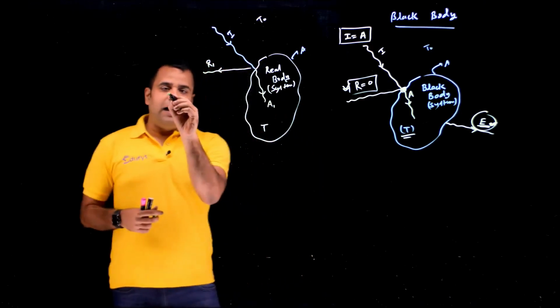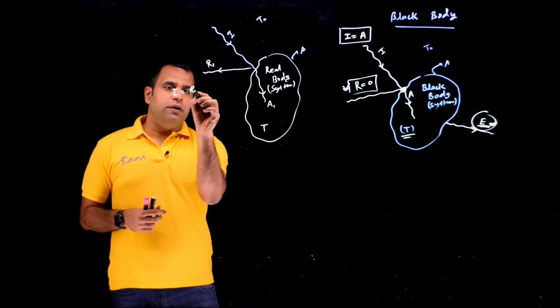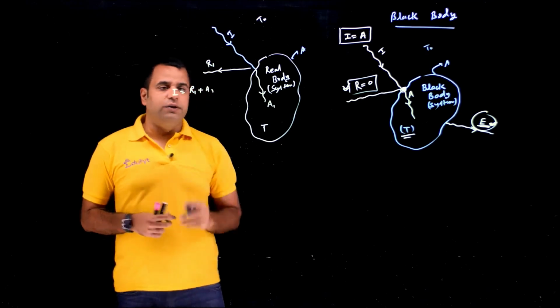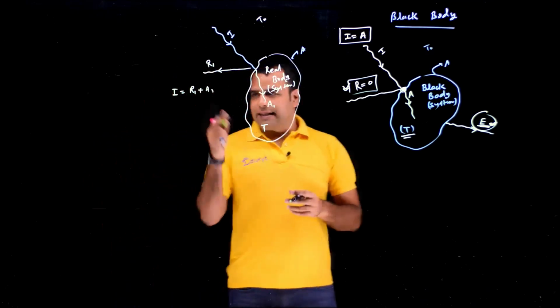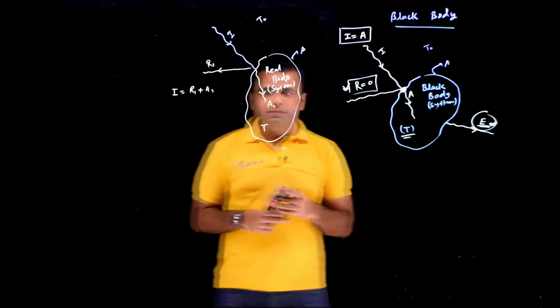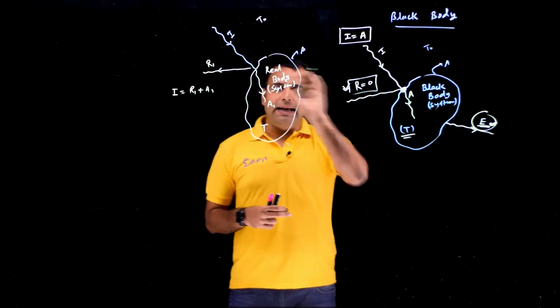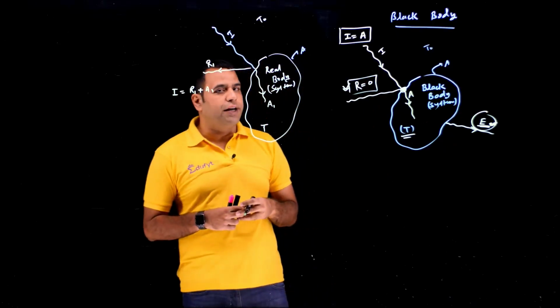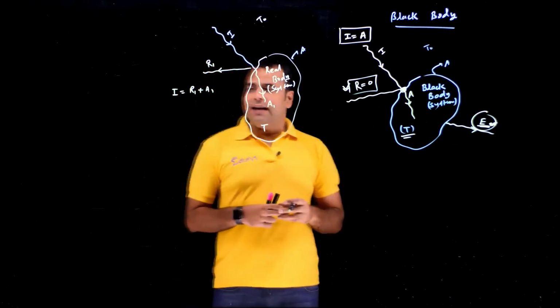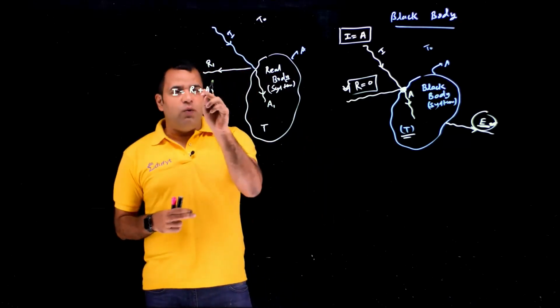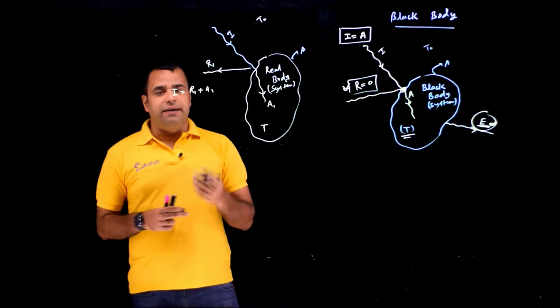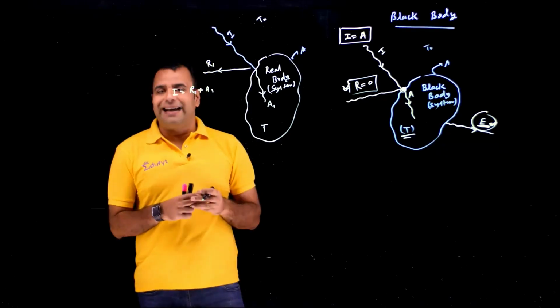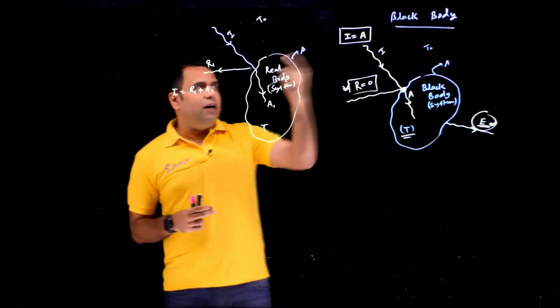So here, I will be equal to R1 plus A1. It is absorbing some, it is reflecting some. Since the incident energy was the same in case of the real body as well as the black body, here the absorption A1 will be less than I, because it is reflecting also.